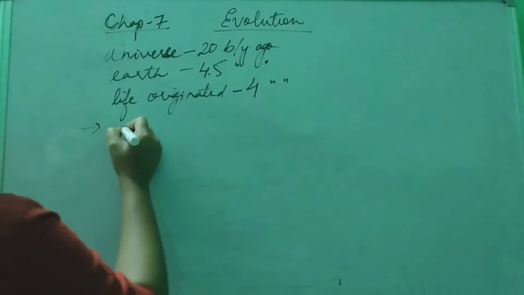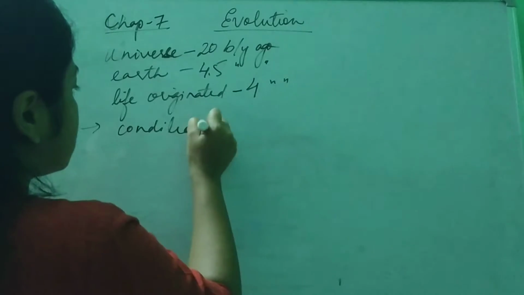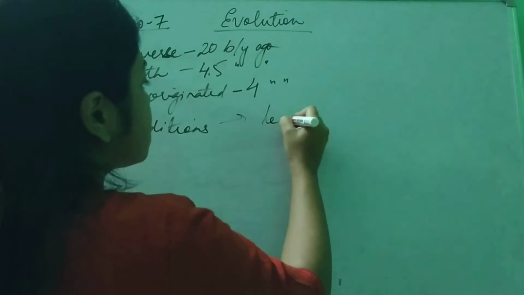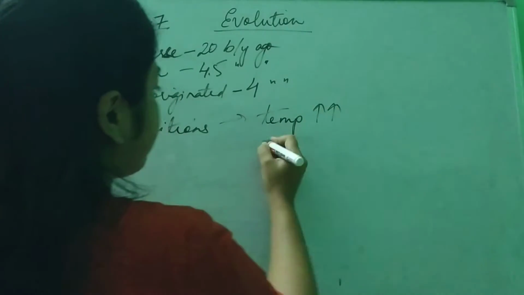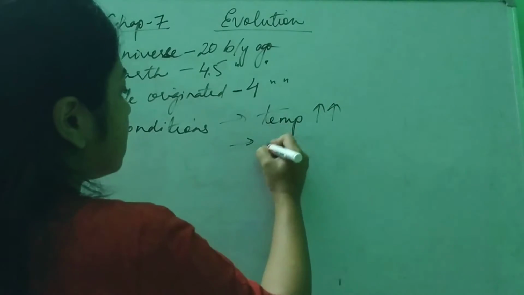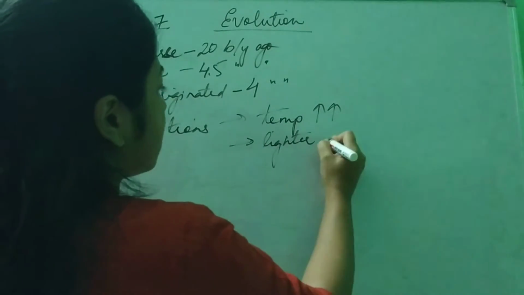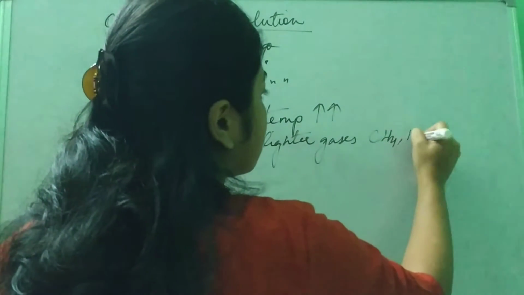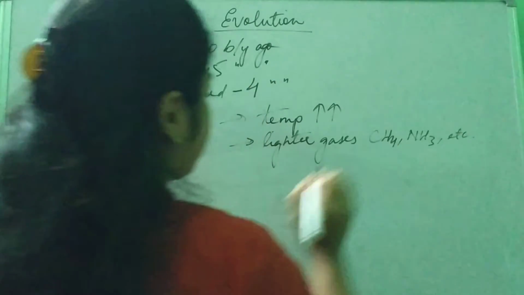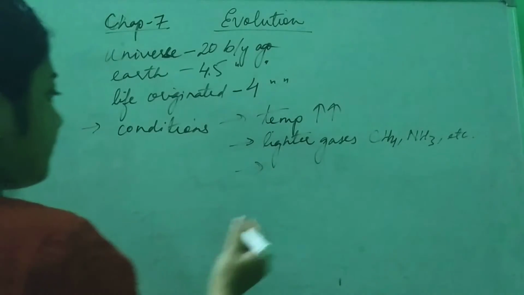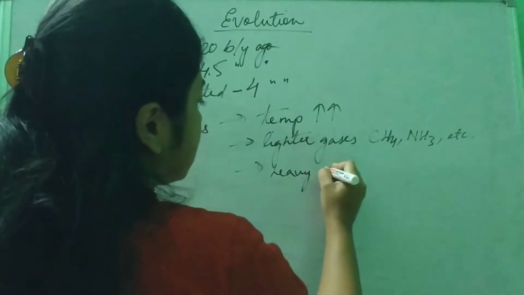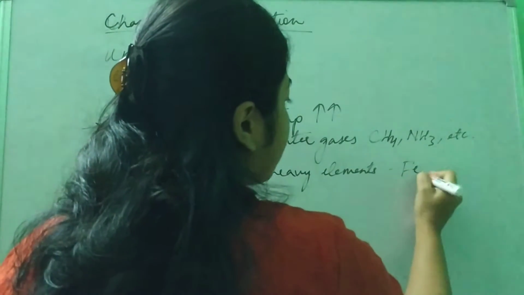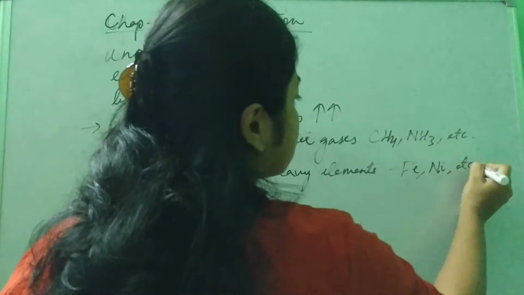What were the conditions when life originated on Earth? There are various conditions. Firstly, the temperature was very high. Secondly, lighter gases existed, like methane, ammonia, etc. Then heavy elements existed, like iron, nickel, etc.